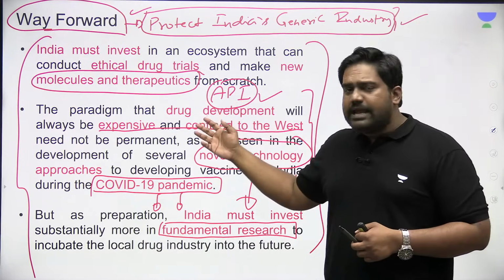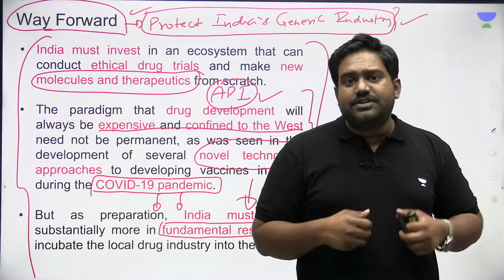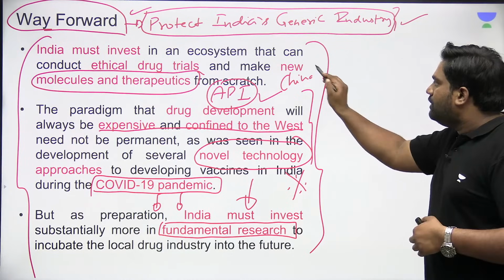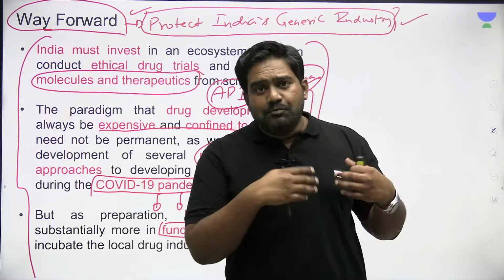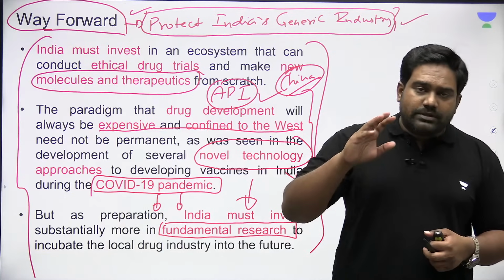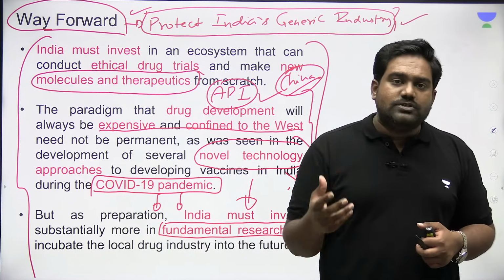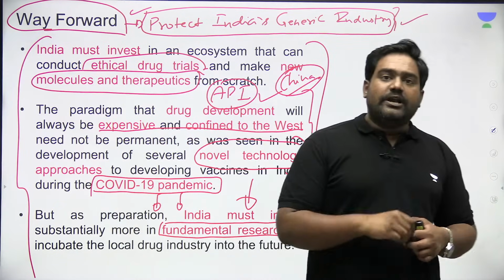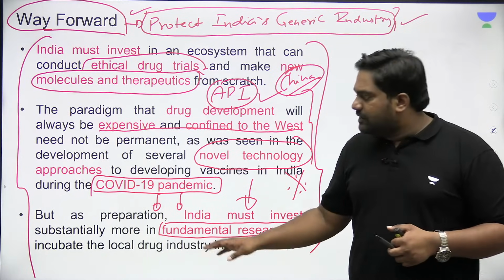Right? Currently, we rely heavily on foreign companies for APIs. Even though India is the largest producer of generic drugs, most APIs are coming from China. Most active pharmaceutical ingredients, almost 60% of it, is imported from China. Right? So this has to end. We need to think about the long term, and we have to start focusing on developing new drug molecules, new therapeutics, and conduct our own trials as well in order to reduce our dependency on other countries. So that is the way forward in the long term.